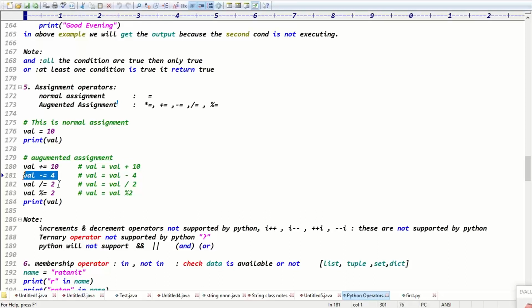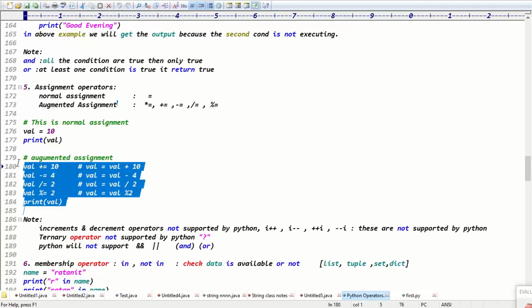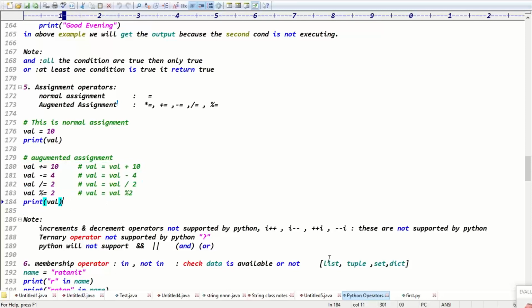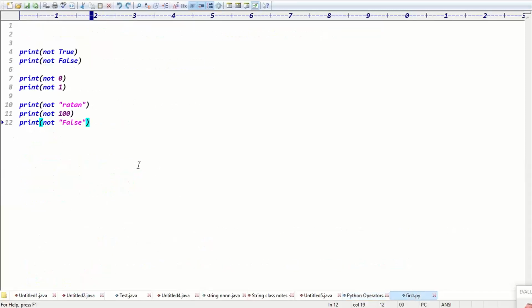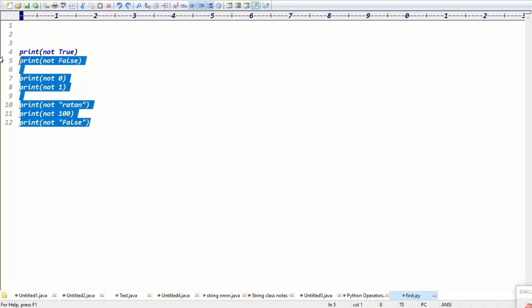Val -= 4. Val /= 2. Val %= 2. Something like this, right? Guys, can you hear me? That is called augmented assignment, right? That is called augmented assignment, guys.